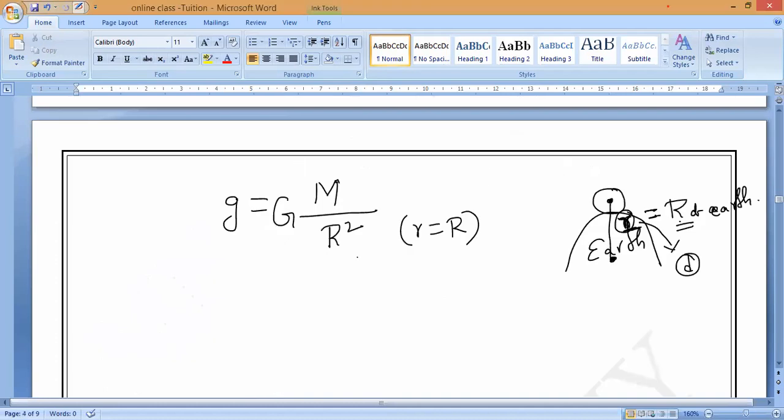So G equals what, guys? Capital G into capital M divided by capital R square. We have to remember this one. All of you should note it down. Now let us go with the calculation of the acceleration due to gravity. All of you keep the heading: calculation of the acceleration due to gravity.